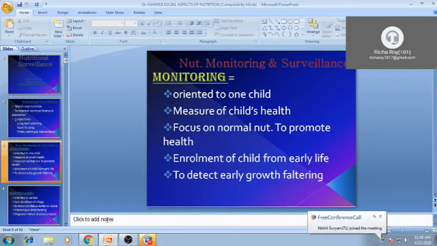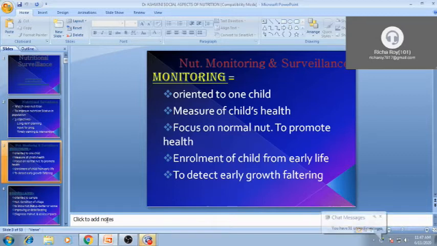So in that, we orient each and every child, we measure the health status of each and every child, their nutrition, and help them to improve with the help of ASHA or Anganwadi workers. We enroll all the children in that area so that whatever ICDS programs, Anganwadi programs, and midday meal programs are there, they can use them and take all these services.